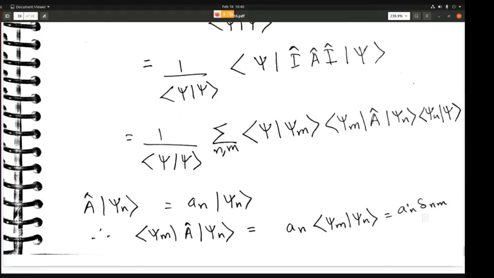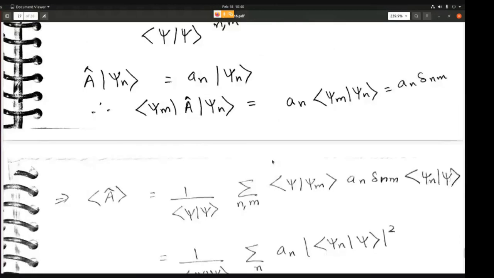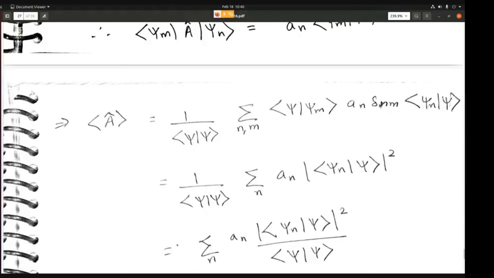Now let's plug A n delta nm into this part here and see what we get. We are left with this scalar product, this scalar product, and a summation over n and m. Because it is delta nm, delta nm will have the value 1 only when n is equal to m, otherwise it will have the value 0.